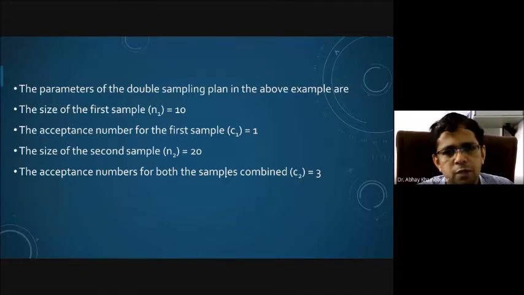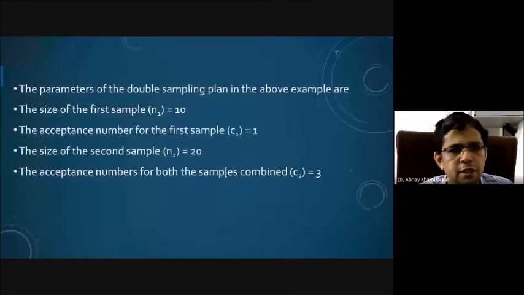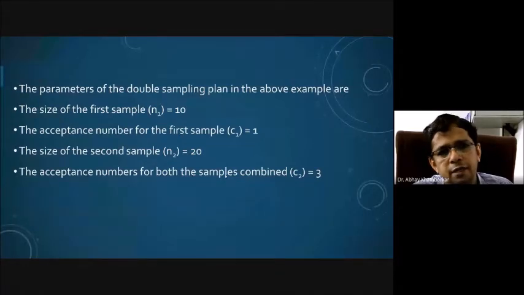So using this much information, we can basically plan. The buyer will draw the first sample, that is N1 equal to 10, inspect each and every unit, and classify it as defective or non-defective. I'm talking about the cricket balls. He compares that number of defective units with C1 and will take a decision accordingly.